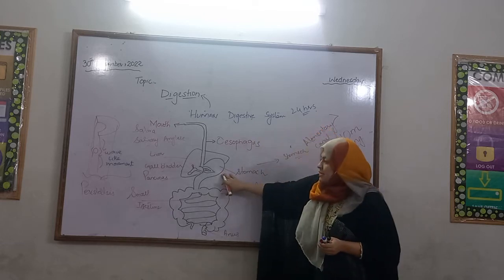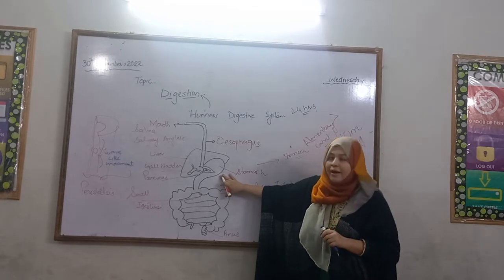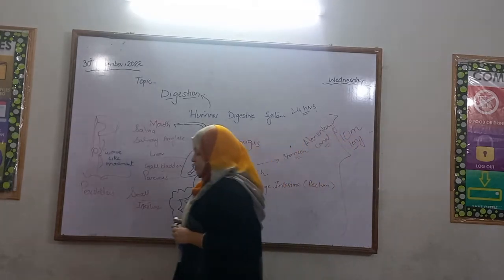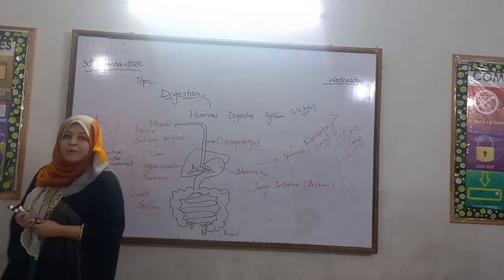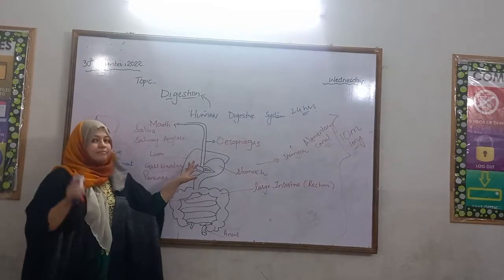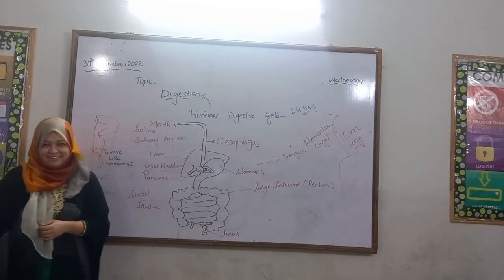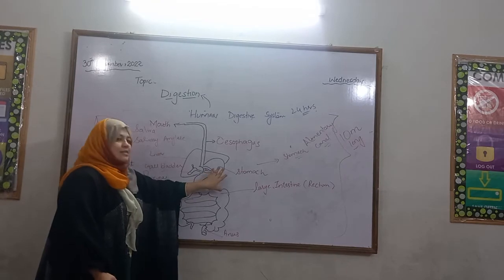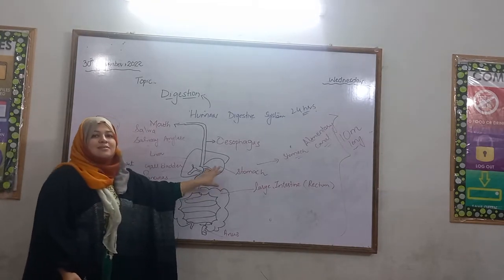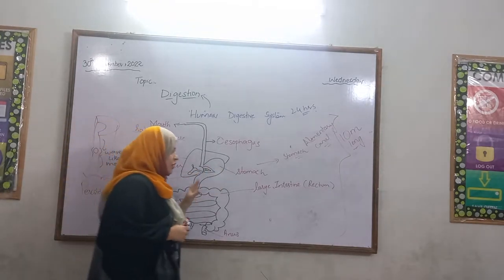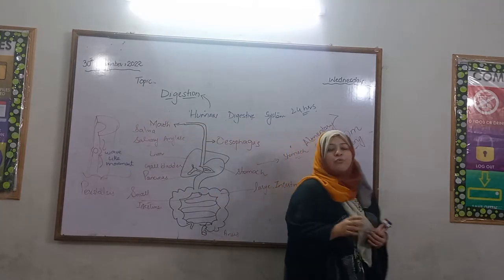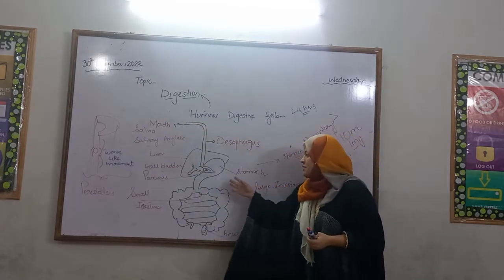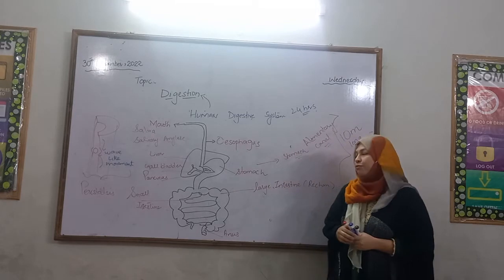Stomach is like a muscular sac, and it has churning movements. Food goes into the stomach. This churning movement mixes stomach juice into the food.